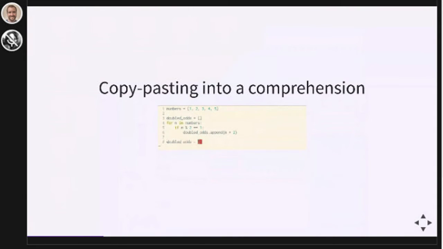When copy pasting our way from a for loop to a comprehension, first we copy the assignment. Then we copy the thing that we're appending. After that, we copy the looping logic, and lastly, we copy the condition in our loop. After we've copy pasted our way from a for loop to a comprehension, we have an identical loop that does the same thing as our for loop, just in the format of a comprehension. So we just need to copy all of those elements from our loop into those square brackets to make up a list comprehension.